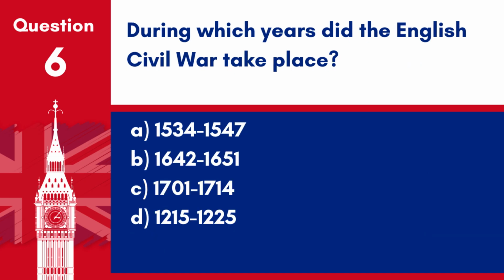Question 6. During which years did the English Civil War take place? A. 1534 to 1547. B. 1642 to 1651. C. 1701 to 1714. D. 1215 to 1225. Answer: B. 1642 to 1651. The English Civil War took place from 1642 to 1651.